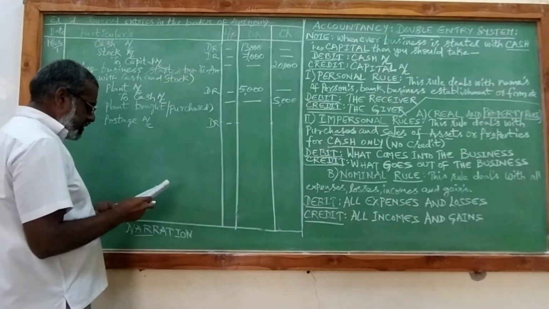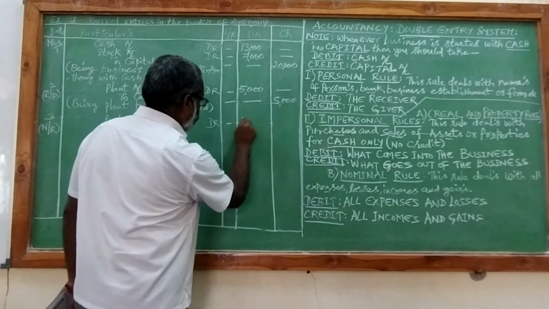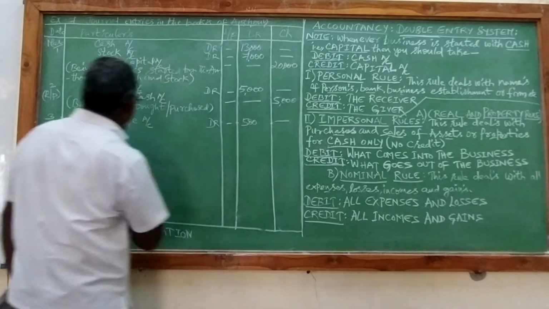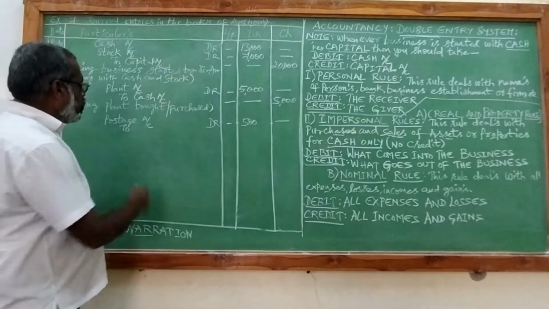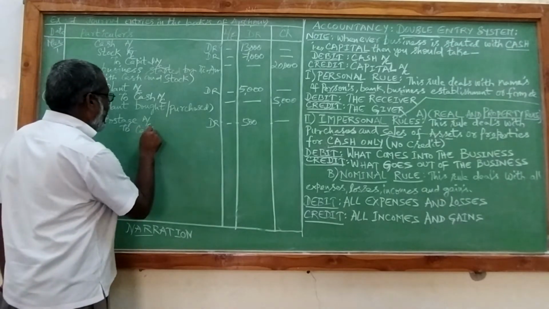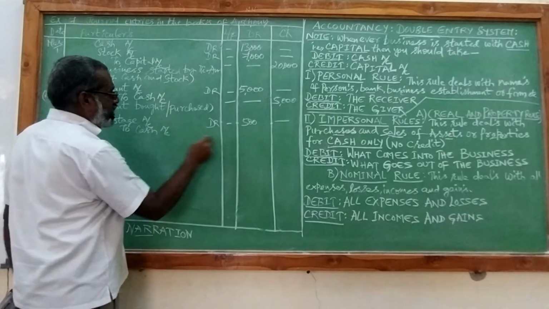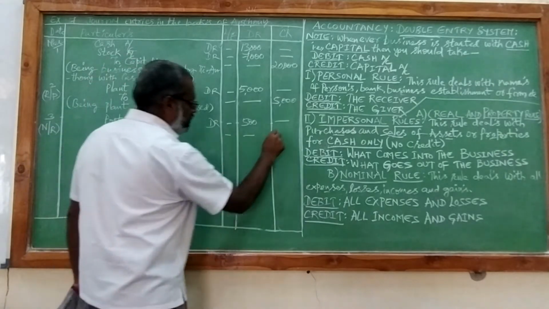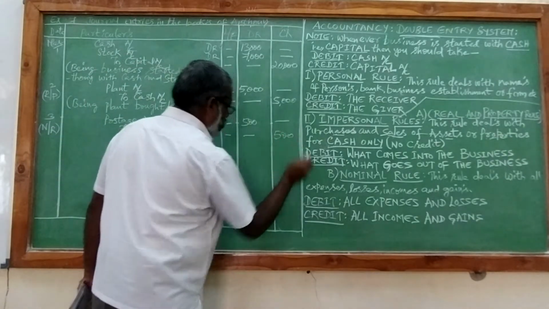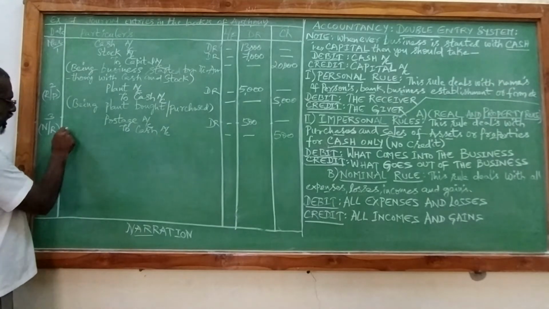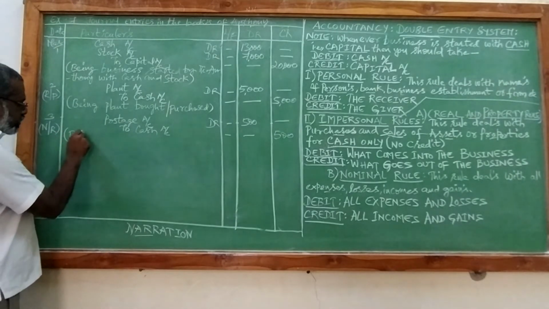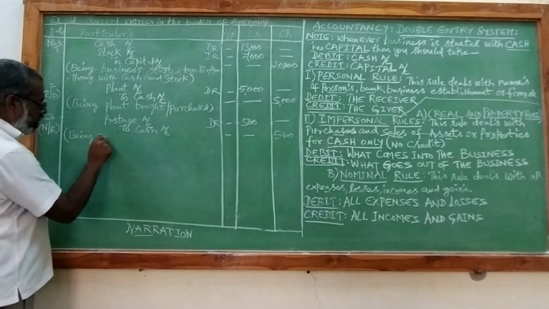How much? It is 500. And in what form are you paying postage? You will pay in the form of cash, the universal medium of exchange, that is money. So the narration for this particular journal entry will be: being postage paid.